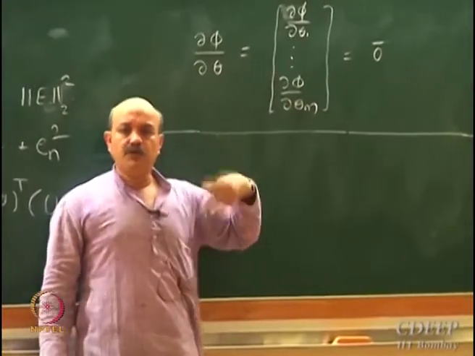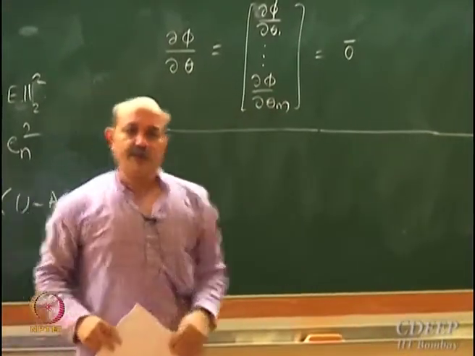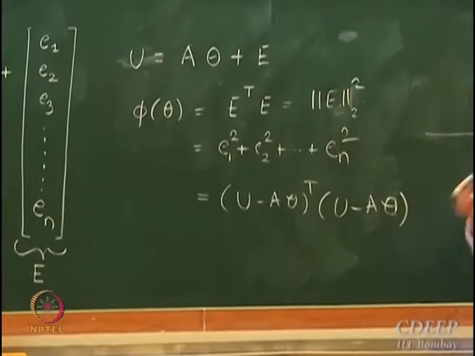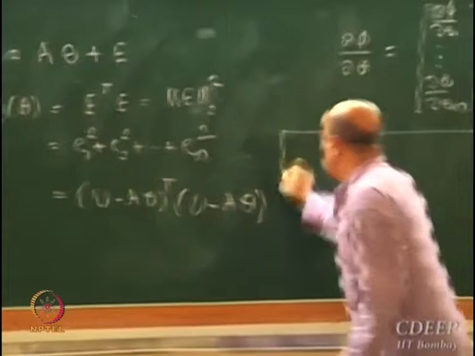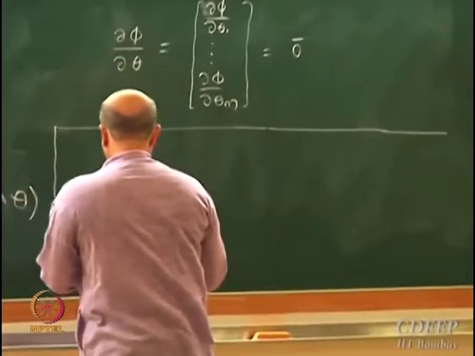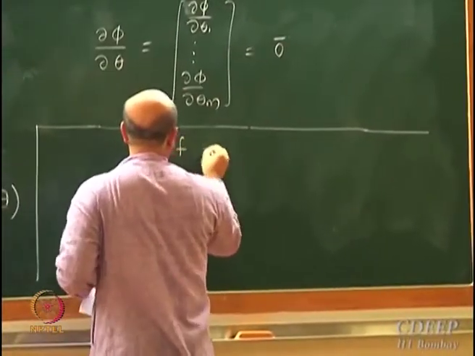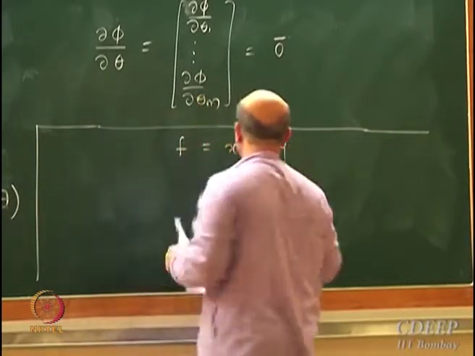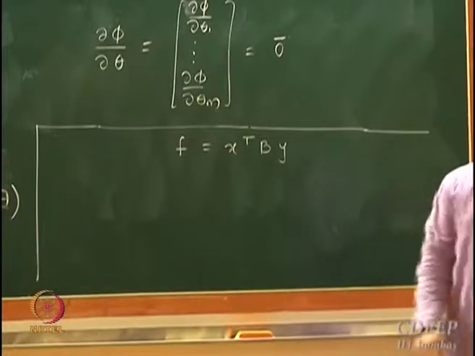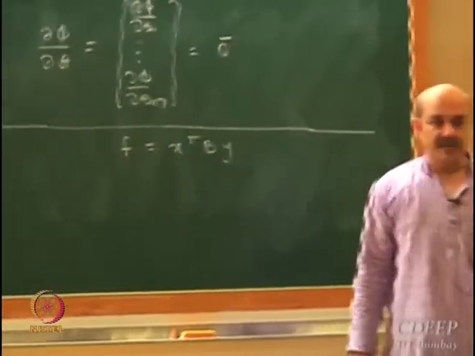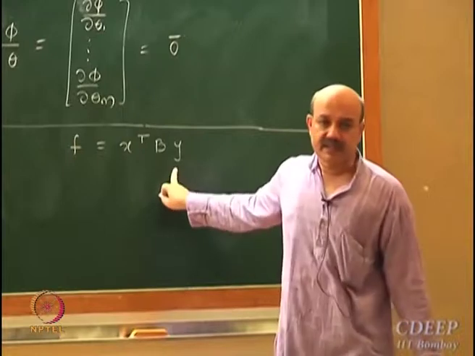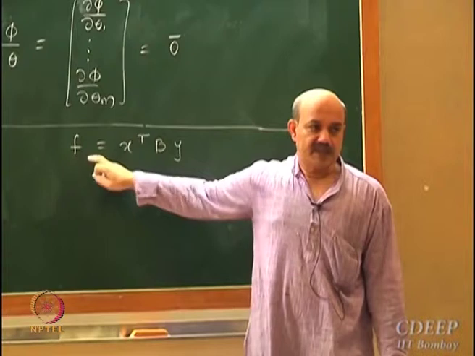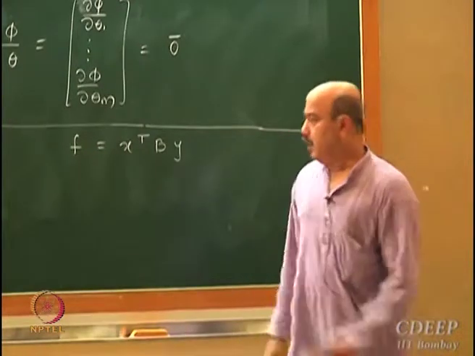But before that, I should know how to differentiate a scalar function which is a function of a vector. So let's say I have this function f which is x transpose B y. B is a matrix, x and y are vectors. I just want to differentiate f. Now f is a scalar function, you can see that.